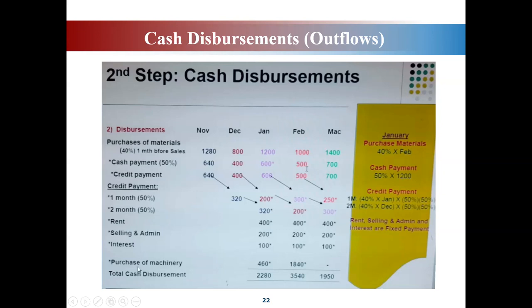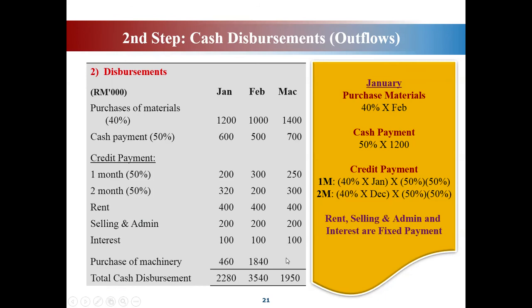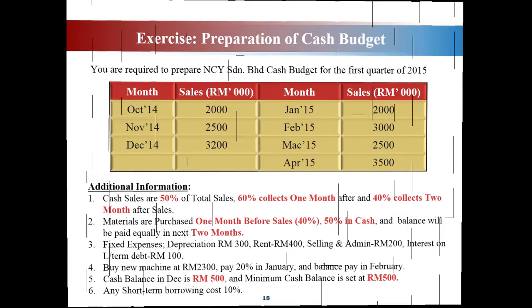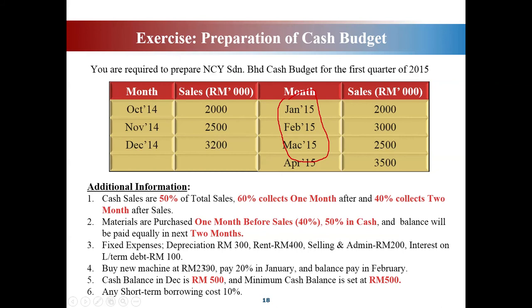Okay, and purchase of machinery. Ada purchase of machinery ni dia ada mention you purchase in, okay, you refer here. You buy new machine at 2,300, you pay 20% in January. So 20% of 2,300, how much everyone? 2,300 times 20%, so 460. 460 ringgit you pay in January and the balance in February.